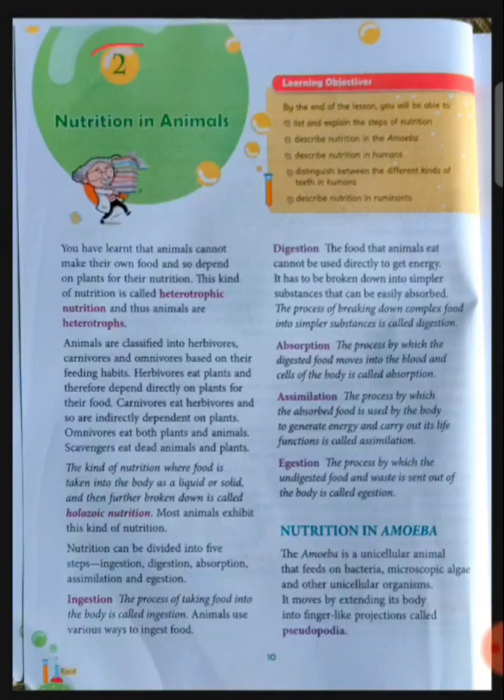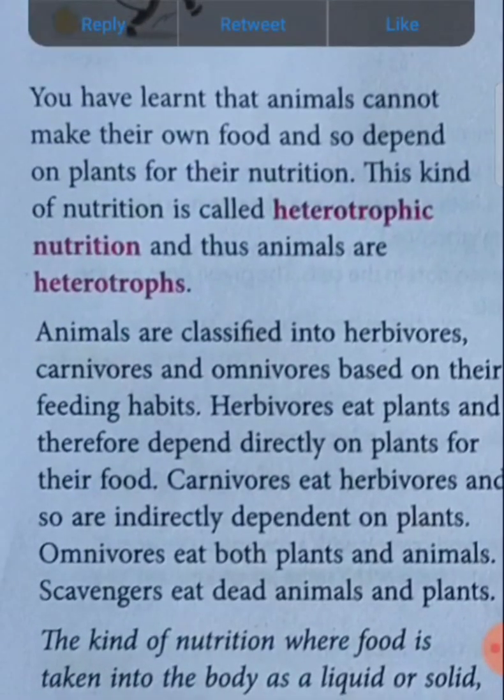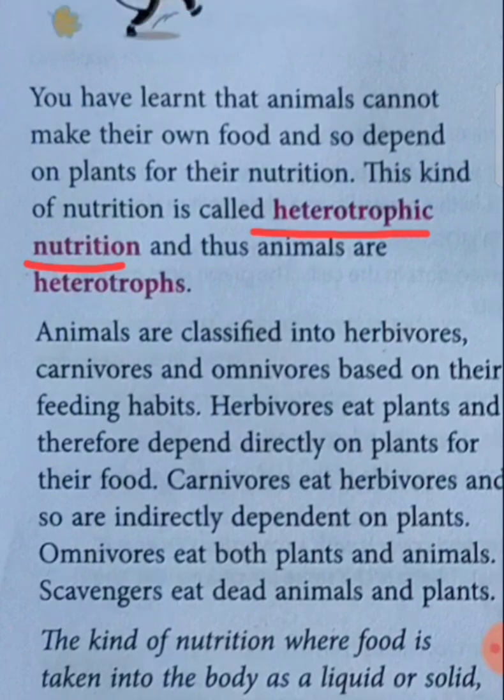So, we are doing chapter number 2, which is nutrition in animals. In the chapter, we have learned about heterotrophic nutrition. Students, you must all know that heterotrophic nutrition is a mode of nutrition in which the organism is dependent on plants for their nutrition, right? They're dependent on plants for the nutrition, and that mode of nutrition is known as what? Heterotrophic nutrition. And those animals are known as what? Heterotrophs. Those animals which consume their nutrition through heterotrophic nutrition are known as what?